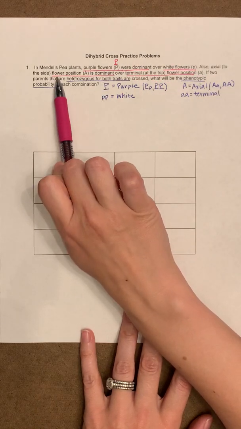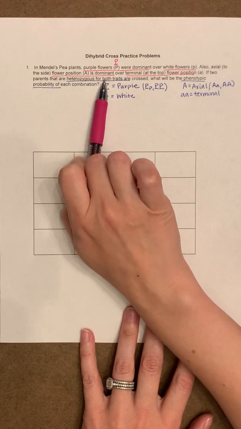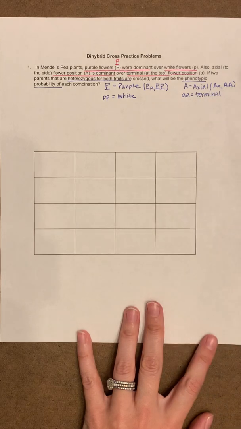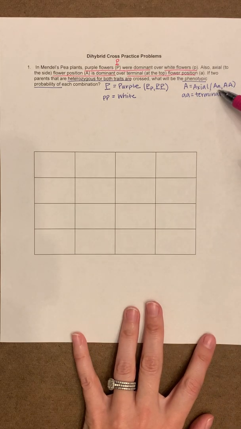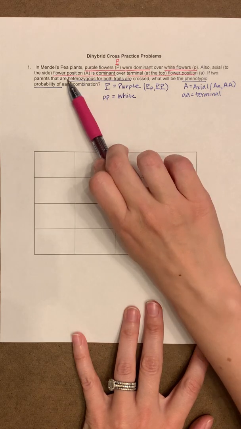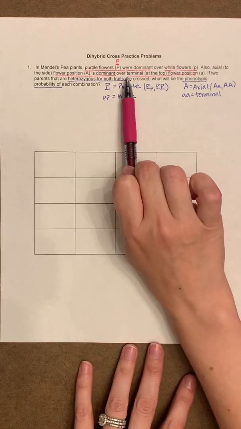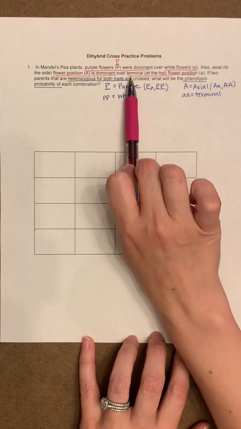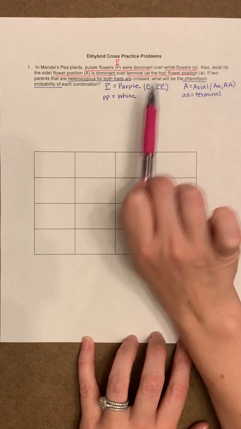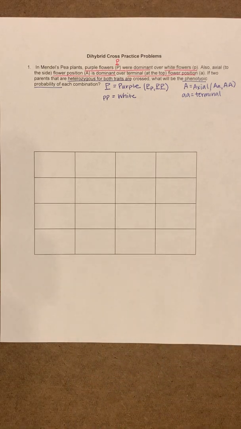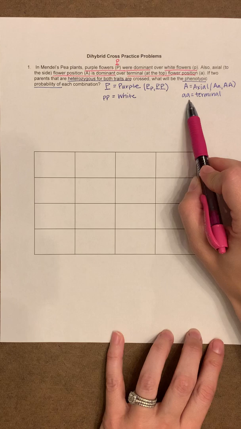So now I know that axial is dominant, so that means anything with a capital A will be axial, and again that could be heterozygous, capital A, lowercase a, or capital A, capital A, homozygous dominant, because I now know anytime I have a capital A, I'm going to have axial flowers, and it's dominant over terminal, at the top, flower position. So the only way I can get terminal flowers or flowers at the end is if I have lowercase a, lowercase a.